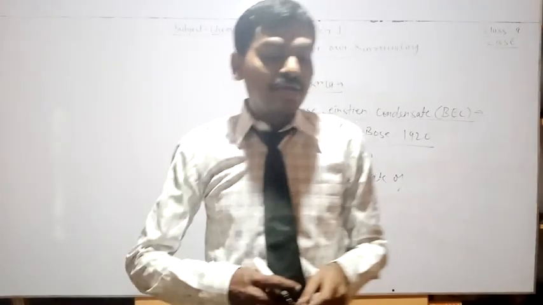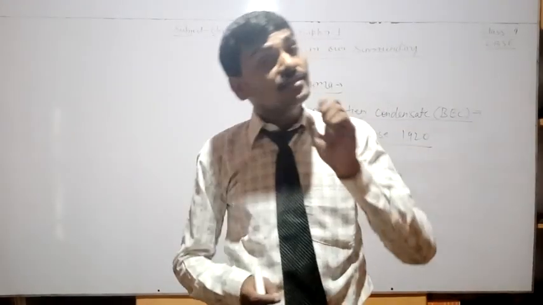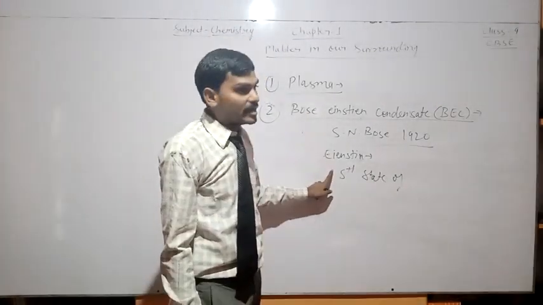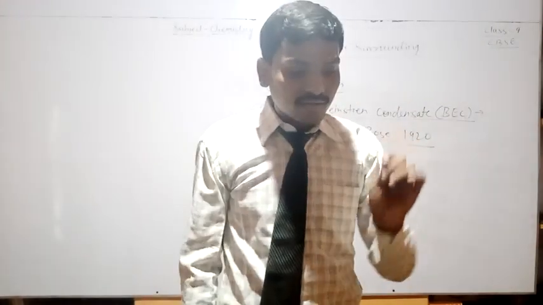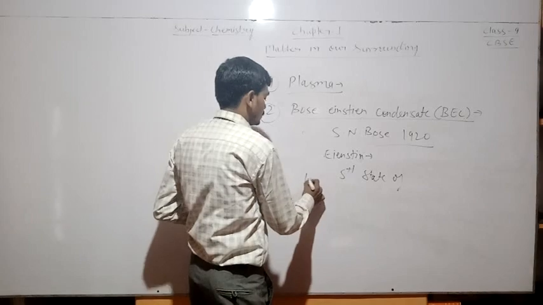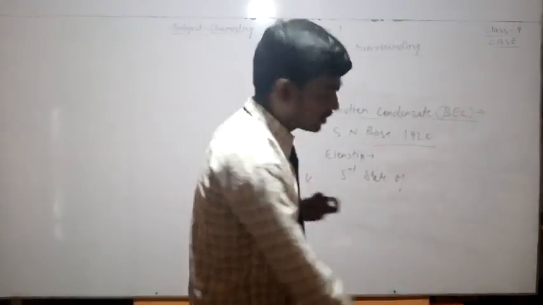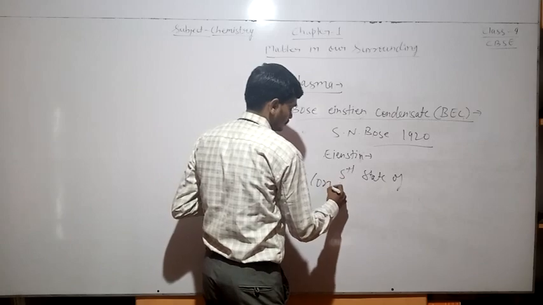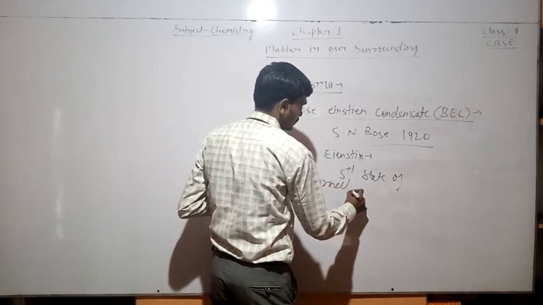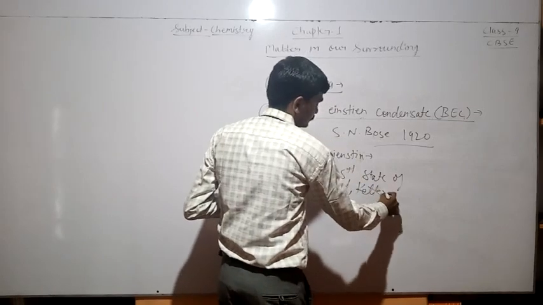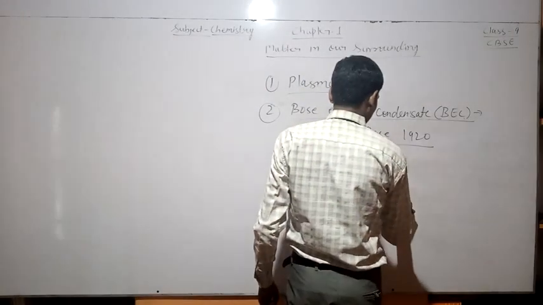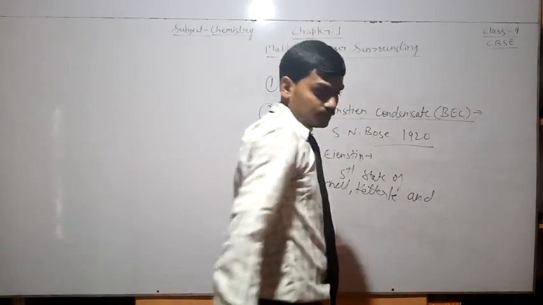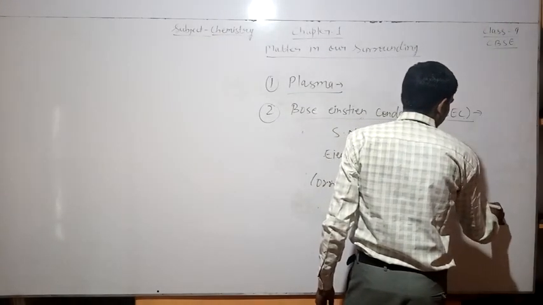BEC was finally achieved after the prediction of Einstein by three scientists, that is Cornell, Ketterle and Wieman. These are the scientists.